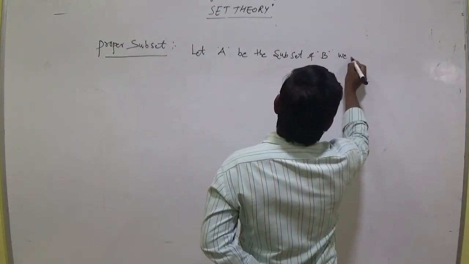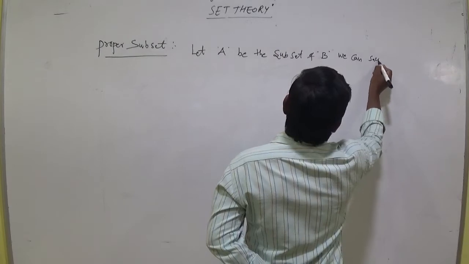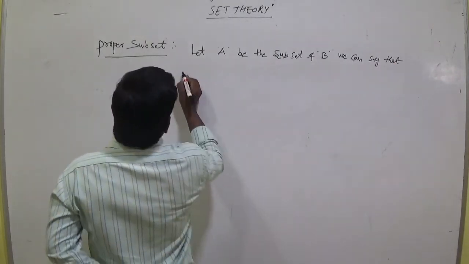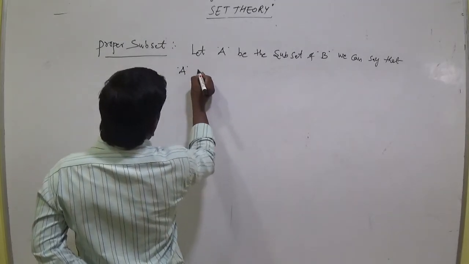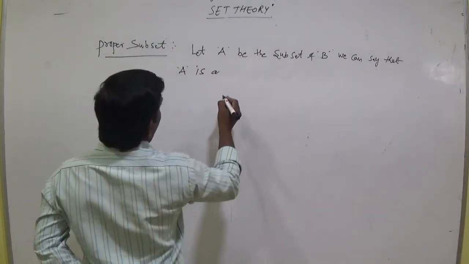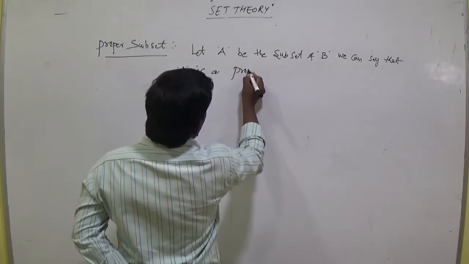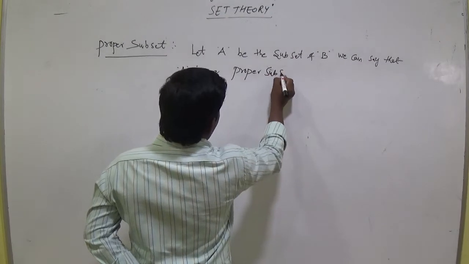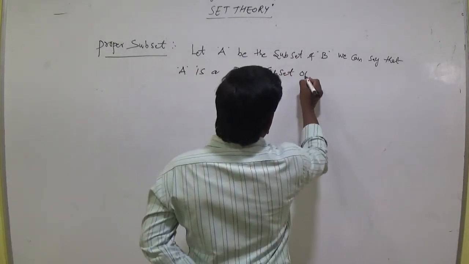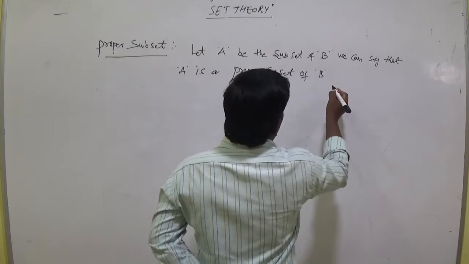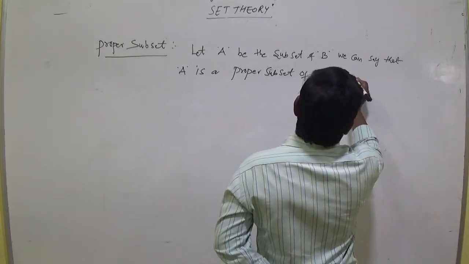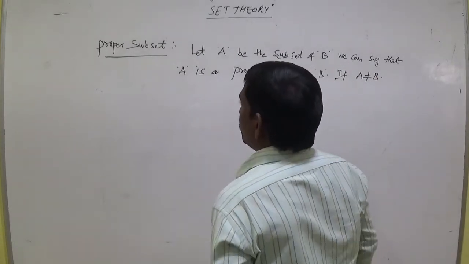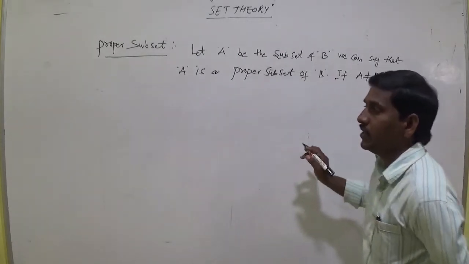We can say that A is a proper subset of B if A is not equal to B. So we have to listen carefully.